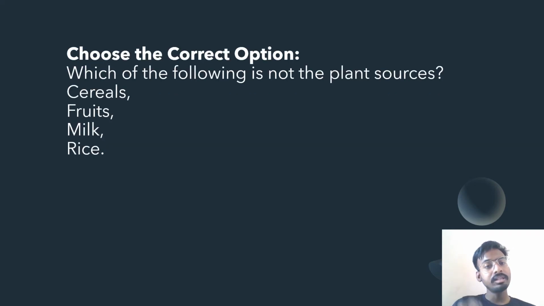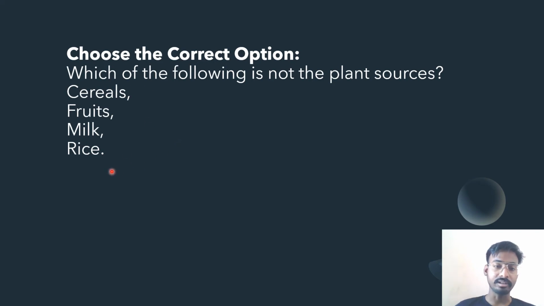Now there is a question, you have to choose the correct option. Which of the following is not a plant source? Which does not come from plant sources? The options are cereals, fruits, milk, or rice. You have to write your answer in the comment box.